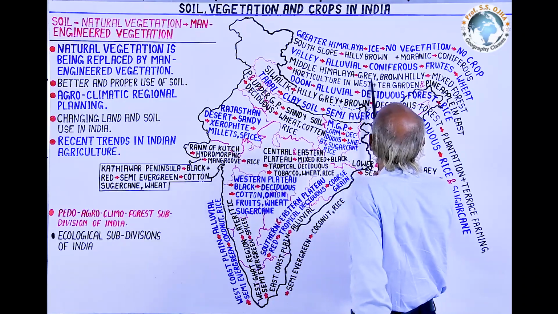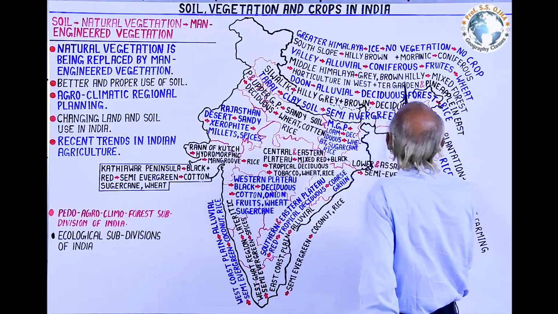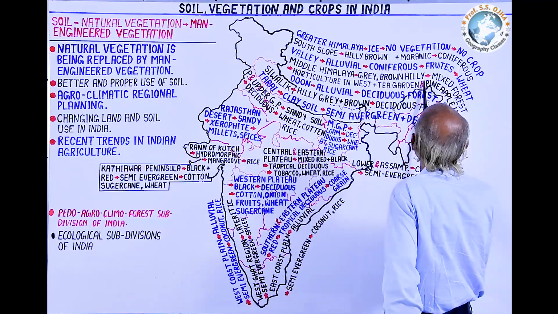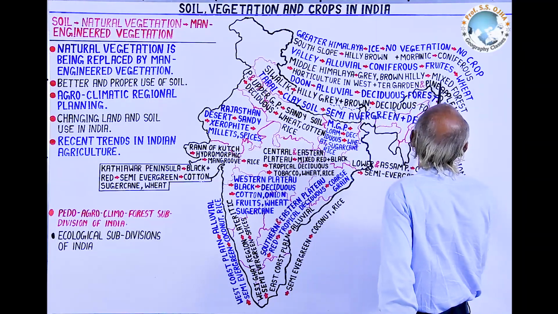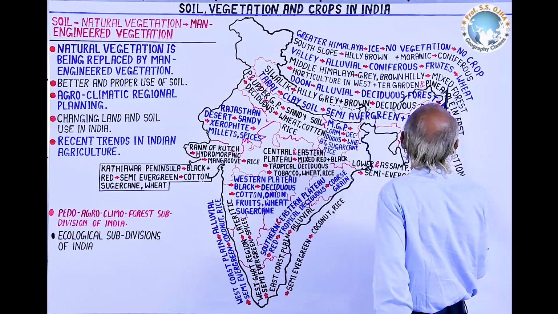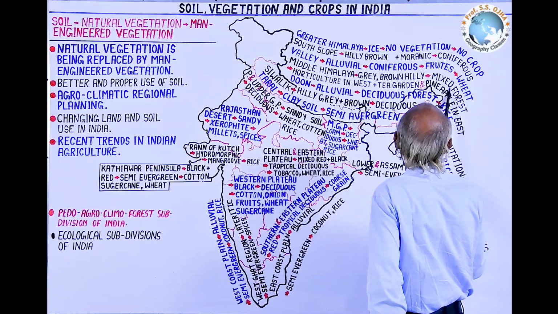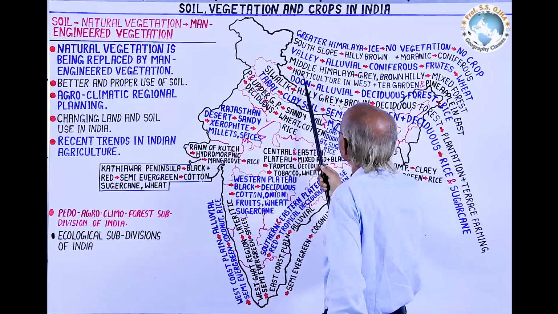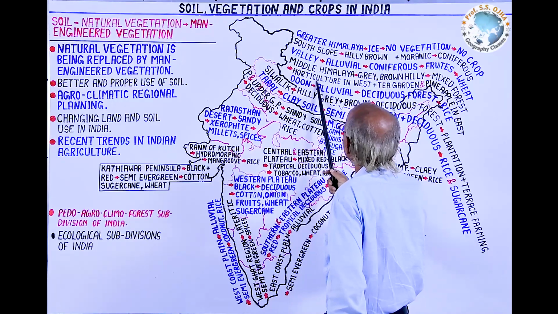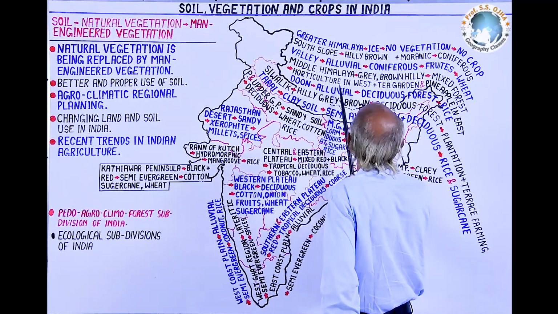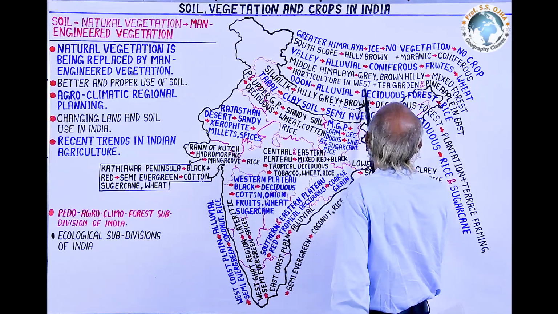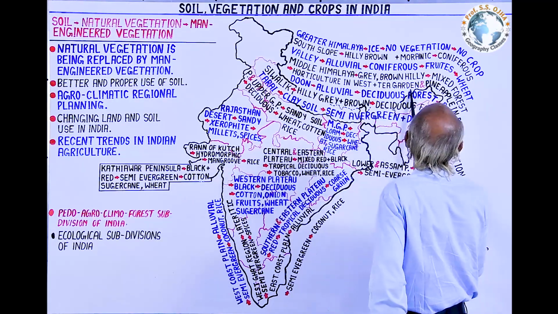To the south of the valley, it is the Middle Himalayan range, and in the Middle Himalayan range, the soil is grey and brown in color, hilly and shallow, and here mixed forests are found, with some species from the Greater Himalayan coniferous and some species from the southern Shivalik. To the south of the Middle Himalayas, in the dunes, there is horticulture in the west, and in the east tea gardens